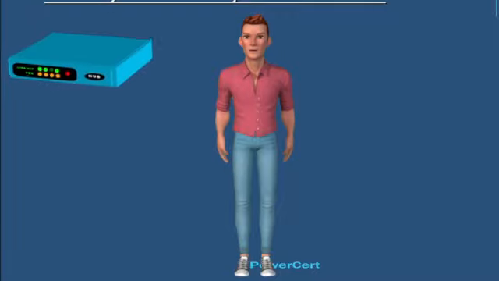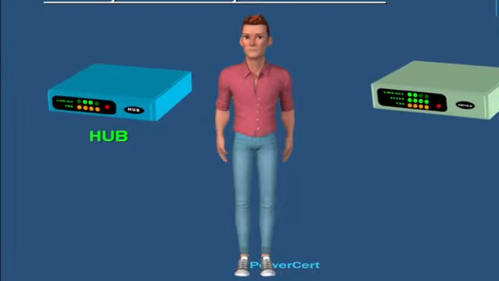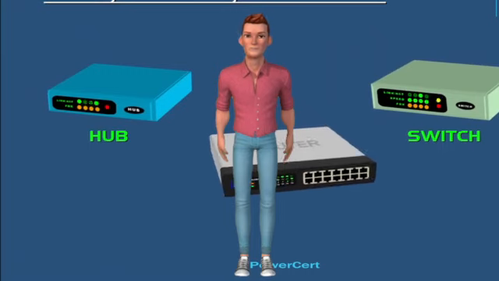Going to talk about the difference between a hub, a switch, and a router. Now all three devices are similar, but there is a difference in the way they handle data. So we'll first talk about the hub.